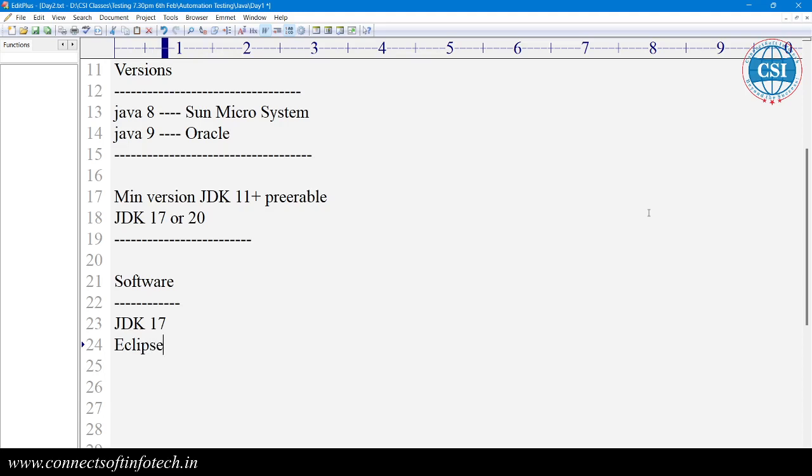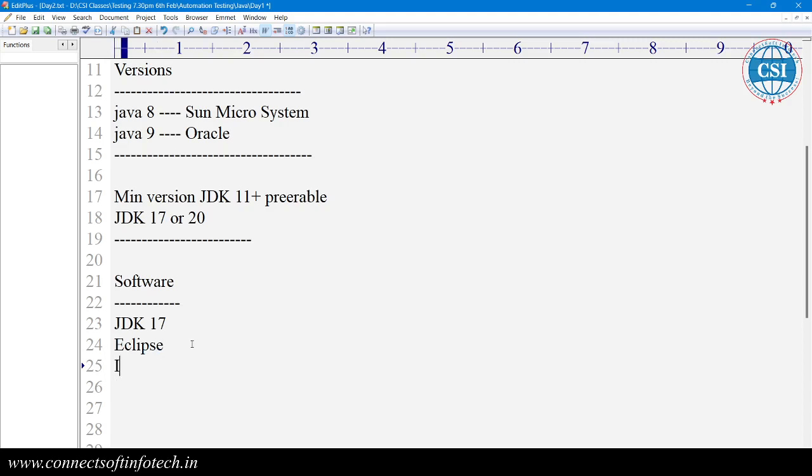But I am taking Eclipse here because I want to do automation testing with Selenium in Eclipse. You will get familiar with Eclipse, so it will be very easy to write the automation code.